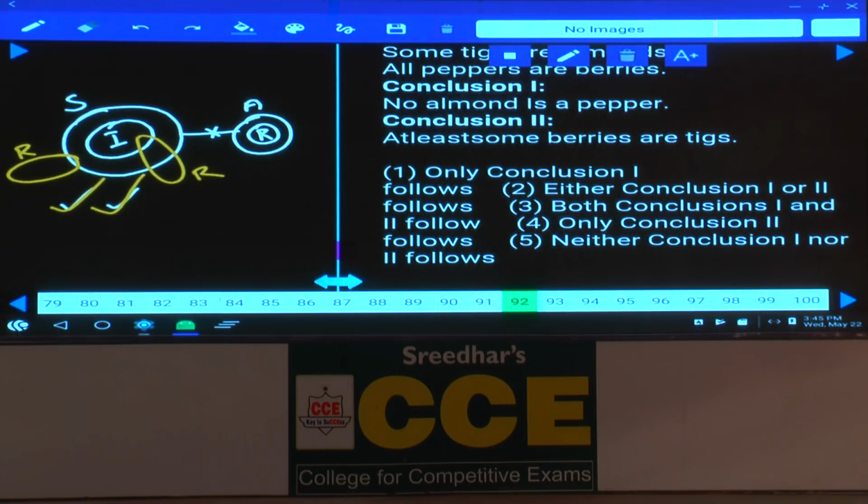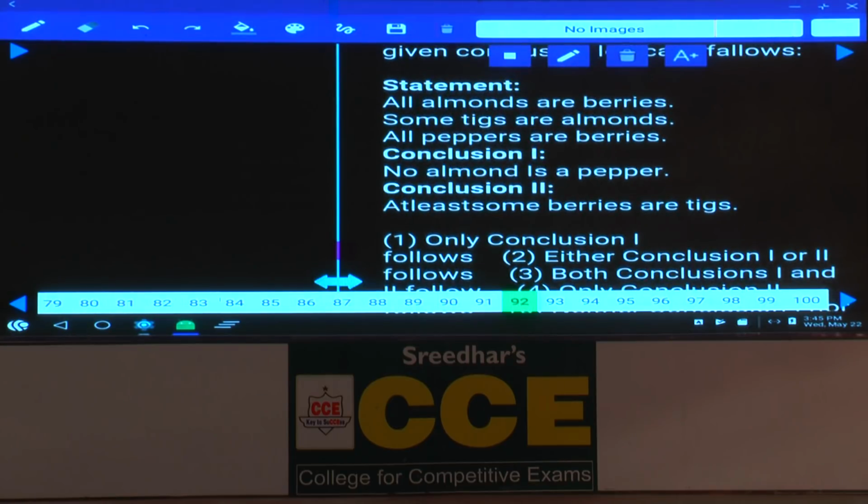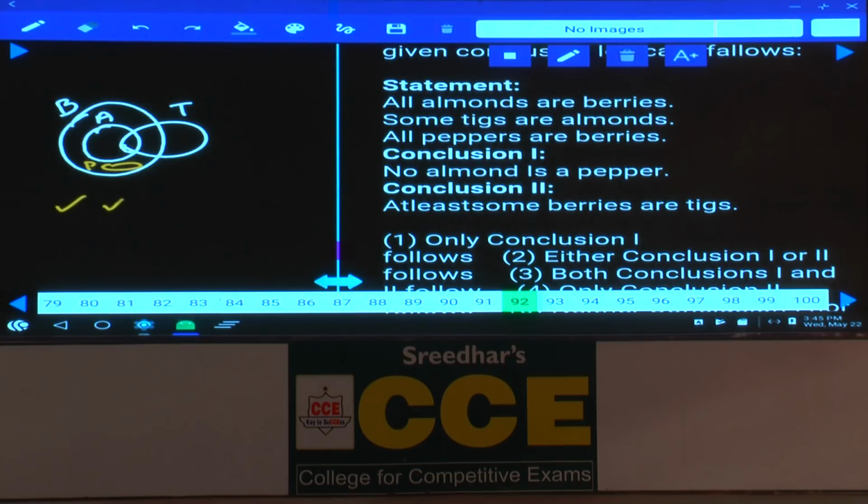Then question number 92. Now in this 92, all almonds are berries. Next one, some ticks are almonds, tick and almond, and all peppers are berries. Tell me how to represent this one. All these peppers are berries means pepper must be here, isn't it? Then no almond is a pepper. As of now it is true, no almond is a pepper. And second one, some berries are ticks. Some berries are ticks is always true.